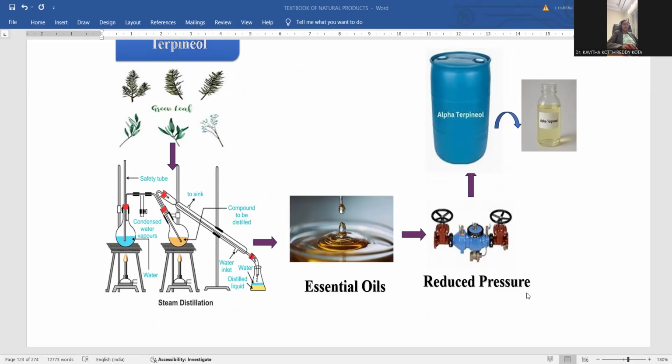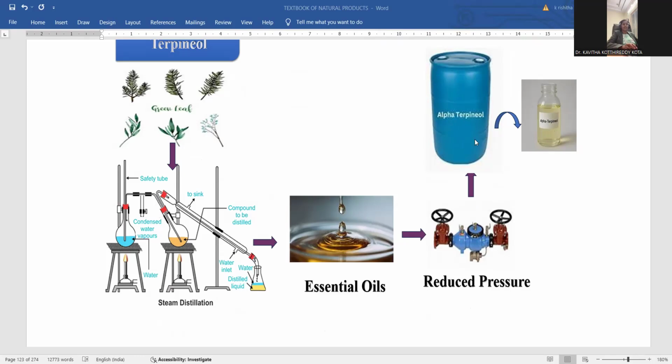You need to apply the pressure. Whenever pressure is applied, what happens? The entire compound is compressed. So alpha terpineol is collected in this tank that is indicated over there, in a small quantity, small volume. This is the way the entire process of extraction is given in the schematic representation.